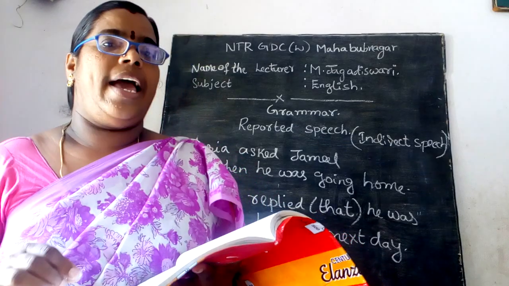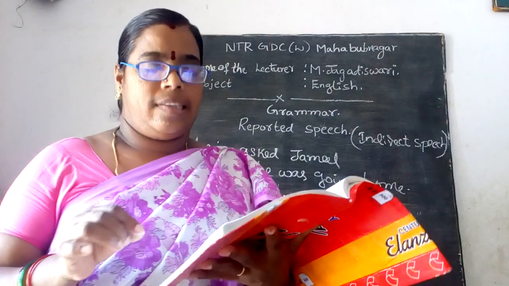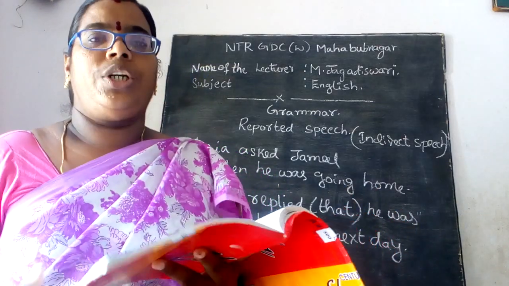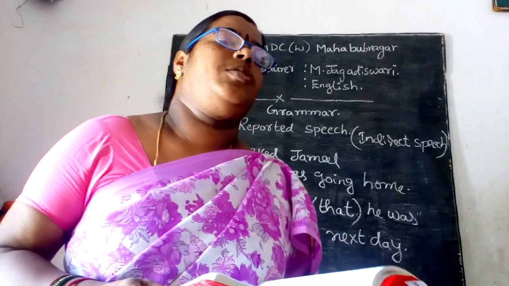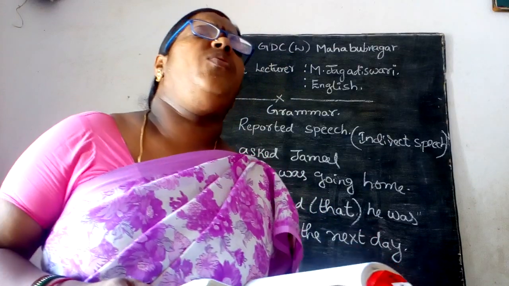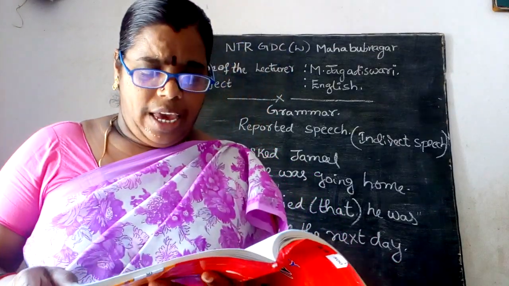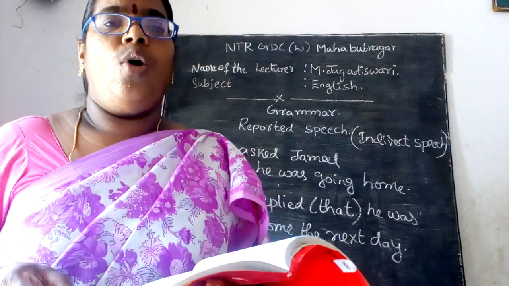In direct speech you can use exclamation marks or the quoting of the words, and in indirect speech you use no quotation marks.